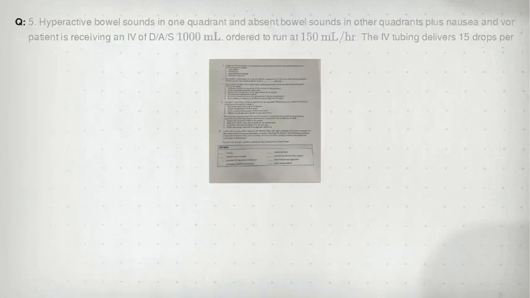hour. The IV tubing delivers 15 drops per milliliter. You would set the IV to run at blank drops per minute.